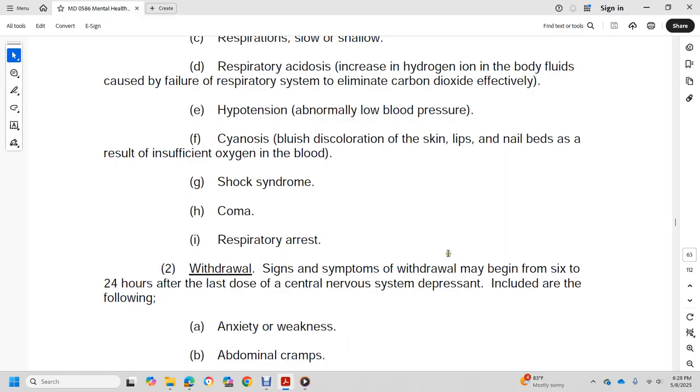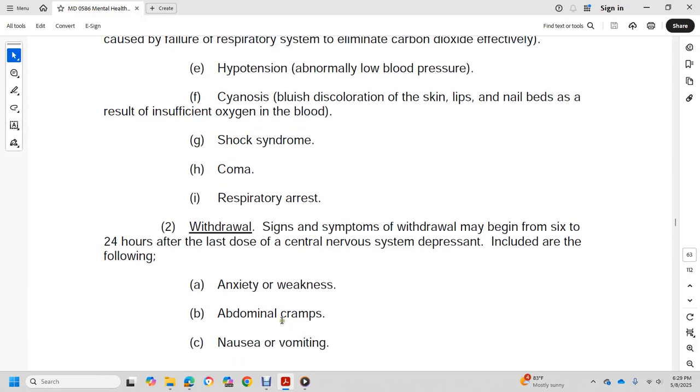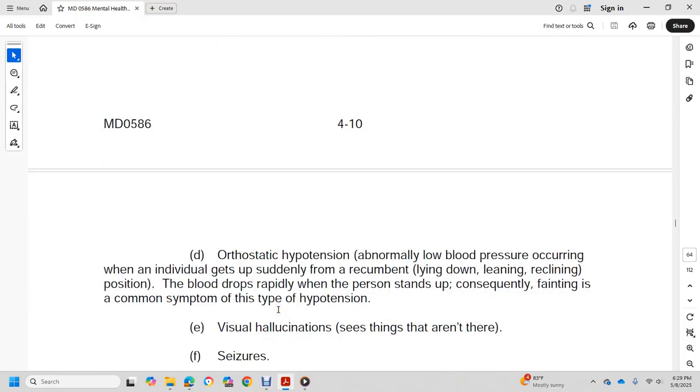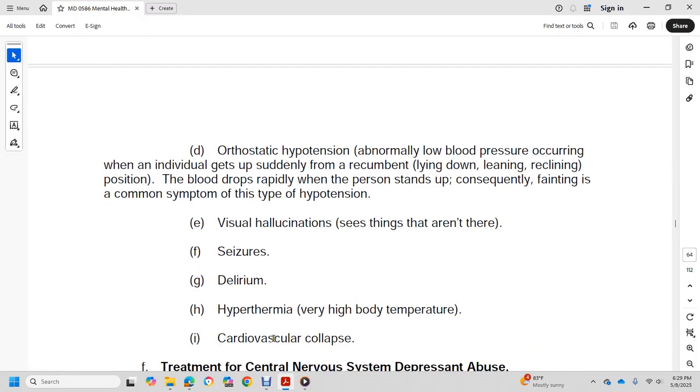Withdrawal signs and symptoms may begin within 6 to 24 hours after the last dose of central nervous system depressant. They include anxiety, weakness, abdominal cramps, nausea, and vomiting. Also orthostatic hypotension, abnormally low blood pressure occurring when the individual gets up from a reclining position; blood drops rapidly when the person stands up, consequently causing fainting. Other signs are visual hallucinations, seeing things that aren't there, seizures, delirium, hypothermia, very high blood pressure, and cardiovascular collapse.